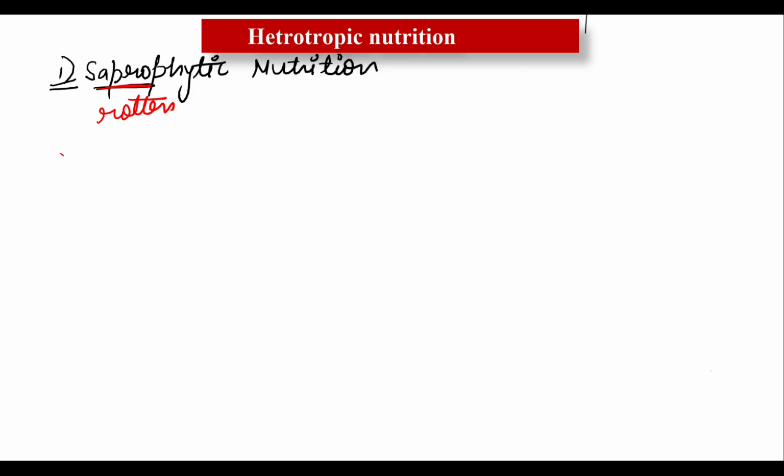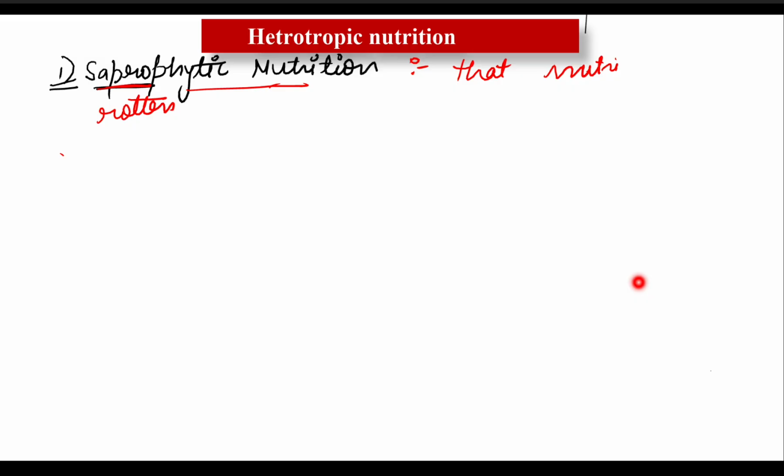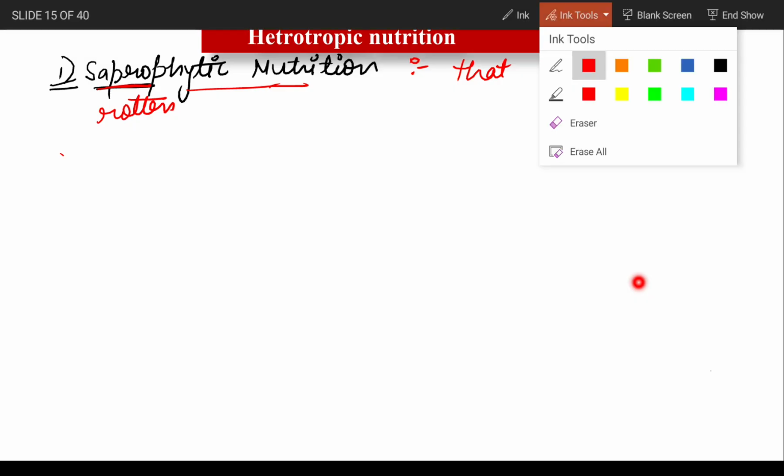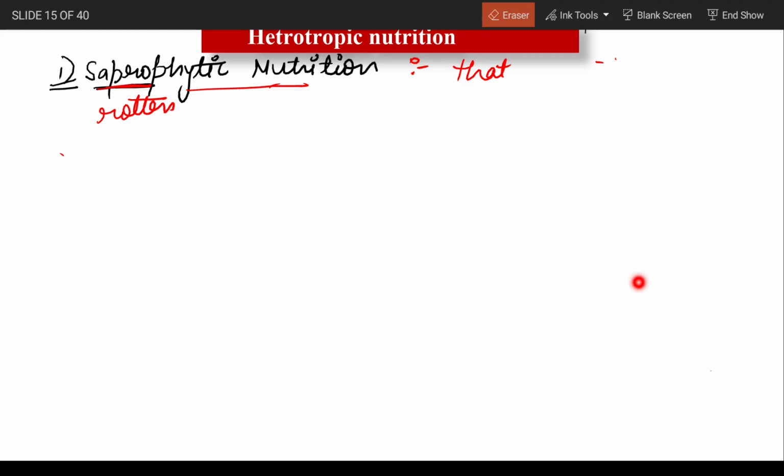Okay, so you can easily write it in the definitions here. Let me check if other slides are available. Okay, so I'm going to write it here. Write down nutrition. It will be nutrition, don't get confused.